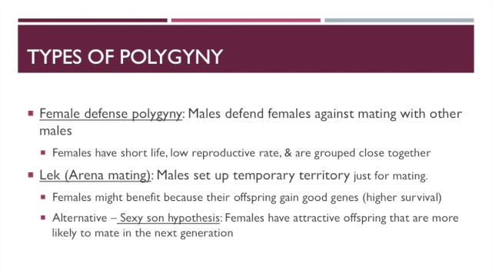But the other example is that maybe they're not picking for good genes. They're not picking for higher survival. It's what's known as the sexy son hypothesis, which is females are attracted to certain things about males, and that those males produce more attractive sons that are more likely to get matings in the next generation. So maybe it has nothing to do with survival necessarily, but females are attracted to male peacocks with long tail feathers, and therefore their sons are more likely to have long tail feathers and more likely to get picked up and mated with in the next generation. Okay, so two possible examples of polygyny that exist that are pretty common and pretty well studied.